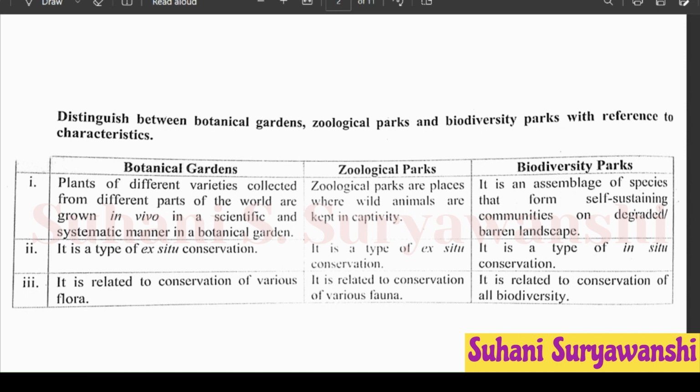Third point from botanical gardens, it is related to conservation of various flora. Third point from zoological parks, it is related to conservation of various fauna. Third point from biodiversity parks, it is related to conservation of all biodiversity. सो जर तुम्हाला स्क्रीनशॉट हवा असेल तुम्ही तो सुद्धा घेऊ शकता.